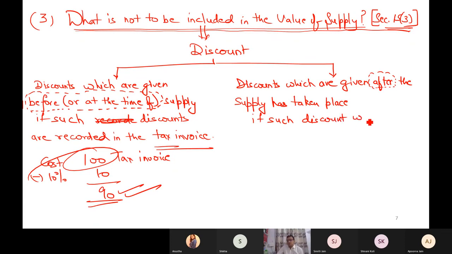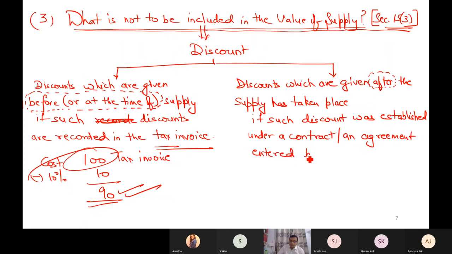If such discount was established, it was available in the minds of both the supplier and the recipient, that such discount was established under an agreement or contract entered before or at the time of supply. This is one thing.